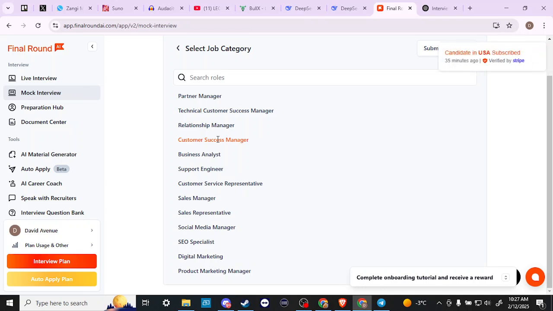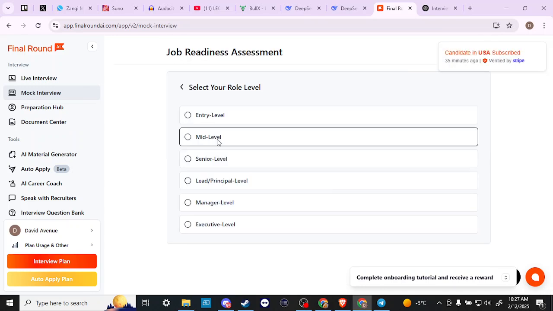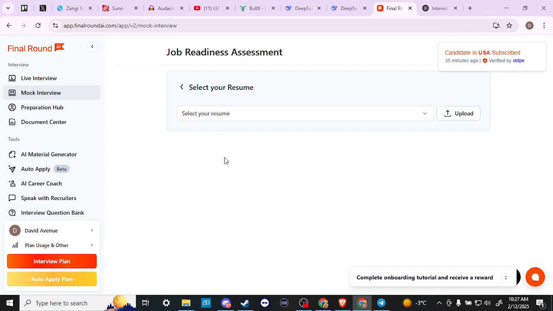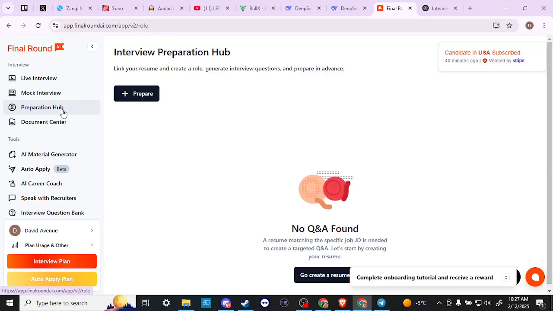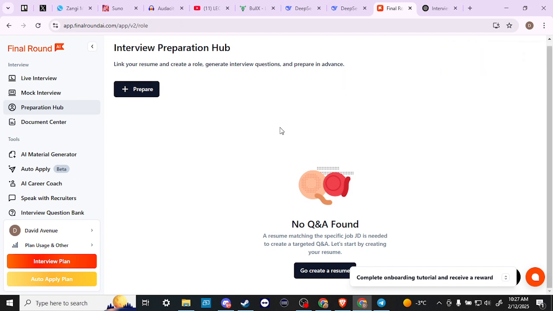Customer success manager. Why not? Let's just try that. And let's see, senior level. Okay, so it's going to ask us to upload our resume. This is just going to give you an idea of the steps that you're going to have to take in order to proceed to the interview process. We'll go to Preparation Hub now. Here, link your resume, create a role, generate interview questions, and prepare in advance.